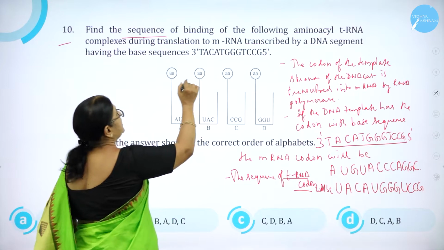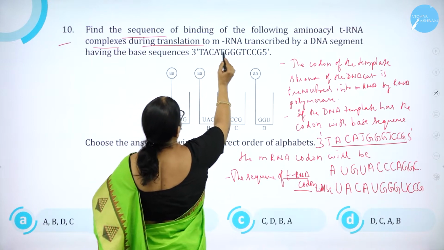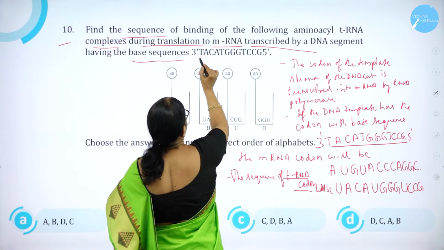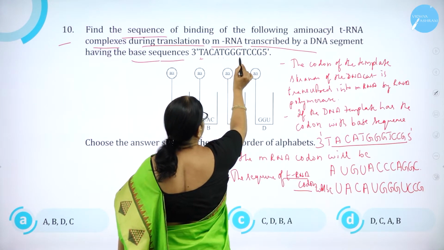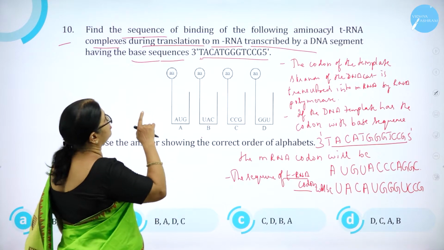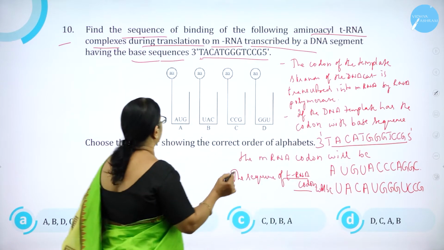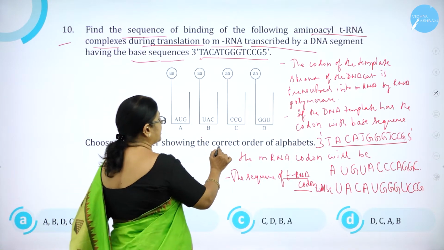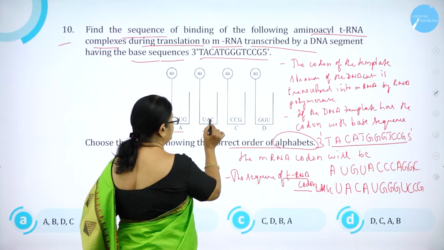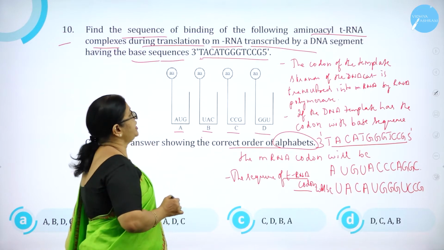Find the sequence of binding of the following aminoacyl tRNA complexes during the translation of mRNA transcribed by a DNA segment having the base sequence 3' TAC ATG GGT CCG 5'. So we have to find the sequence of binding of the aminoacyl tRNA. Choose the correct answer showing the correct order of alphabets. Here A is AUG, B is UAC, C is CCG, and D is GGU.